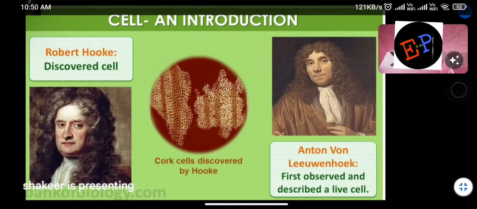So first discovery of cell was done by Robert Hooke. Then Anton van Leeuwenhoek first observed and described a live cell. Live cell means what? Cell which has life. Living cell was first identified and described by whom? It was described by Anton van Leeuwenhoek. So these names also you are supposed to remember. First discovery of cell was done by Robert Hooke and a living cell was described by Anton van Leeuwenhoek. Clear now?